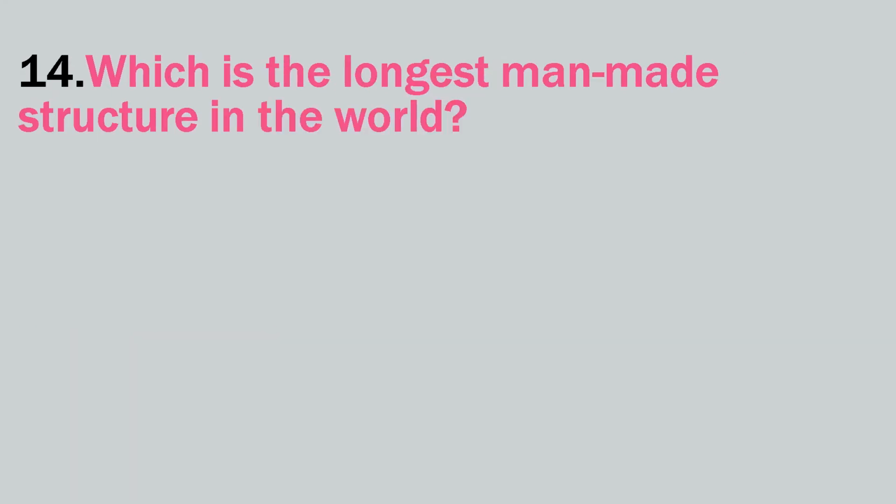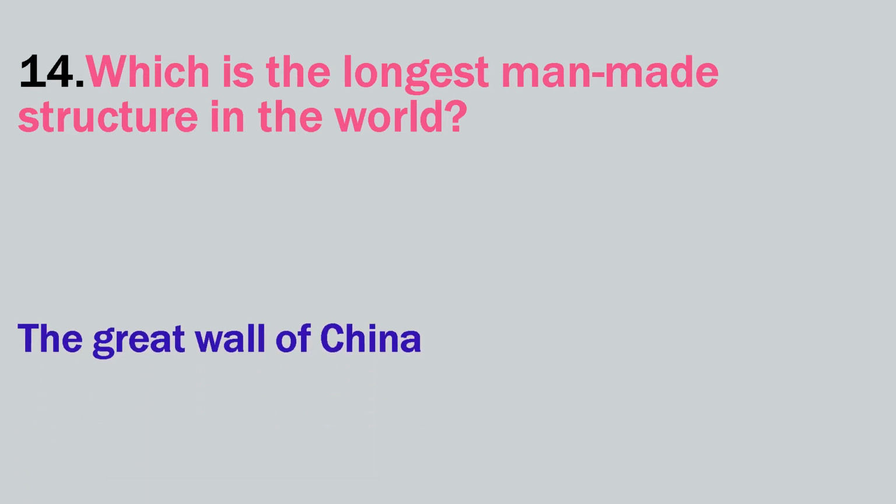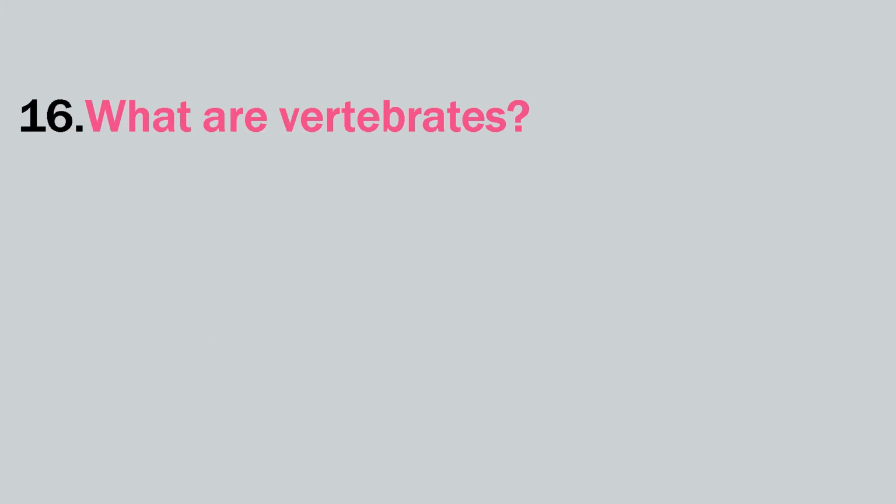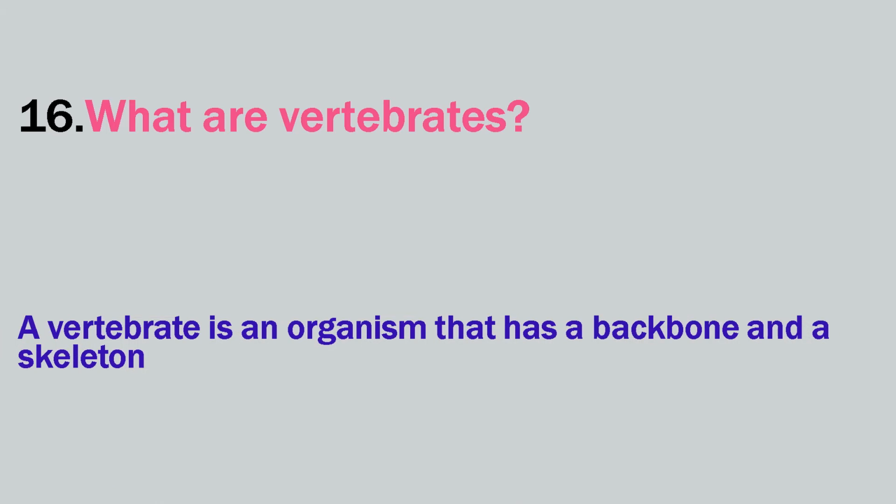Which is the longest man-made structure in the world? The Great Wall of China. Total length is measured to be 21,196 kilometers. Which was the largest flying animal ever to have lived on Earth? Pterosaurs. What are vertebrates? A vertebrate is an organism that has a backbone and a skeleton. The major classes of vertebrates are fishes, amphibians, reptiles, birds, and mammals.